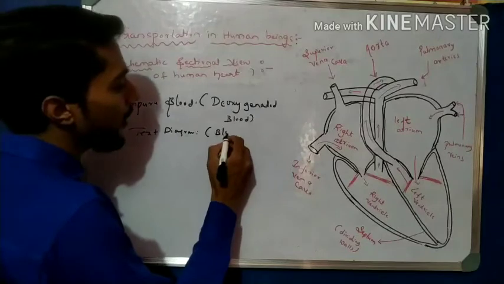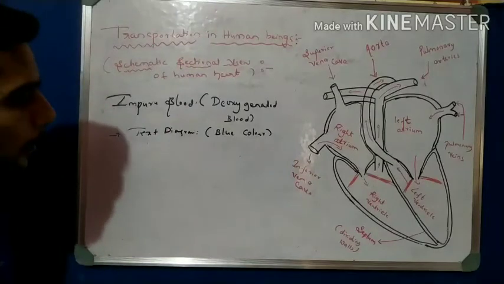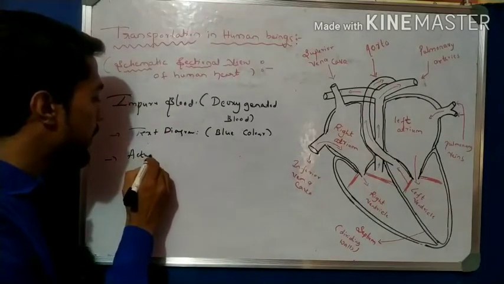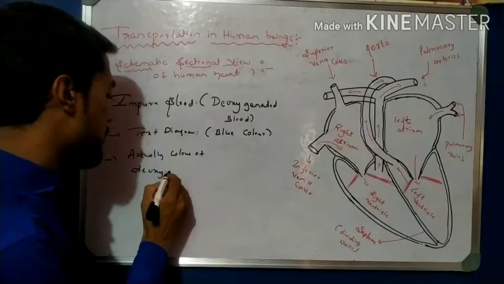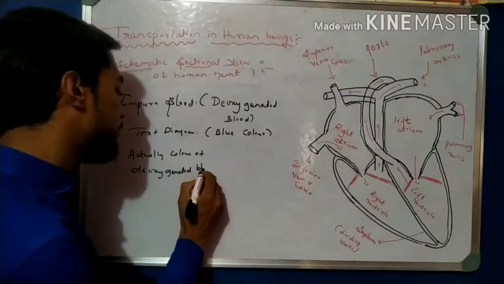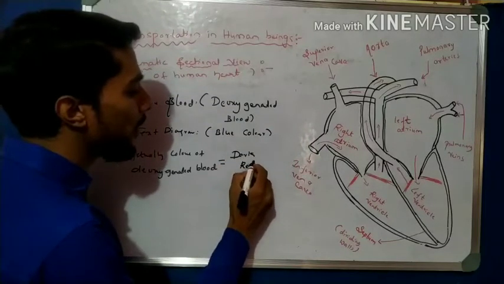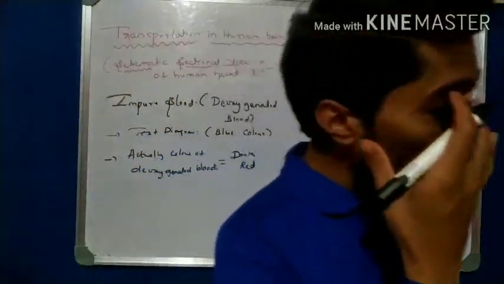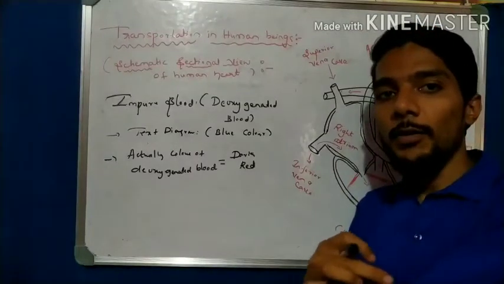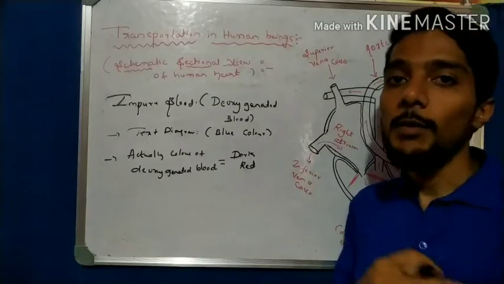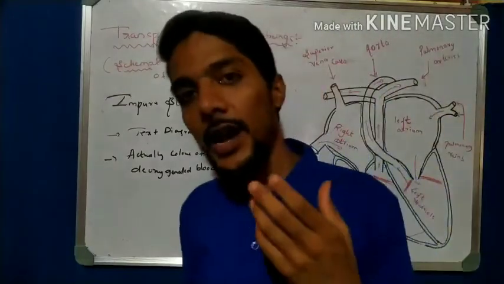In the textbook they give blue color for deoxygenated blood, but the actual color of deoxygenated blood is dark red. During a blood test, when the laboratory technician takes the blood, you observe the blood is dark red, blackish in color. That is impure blood.